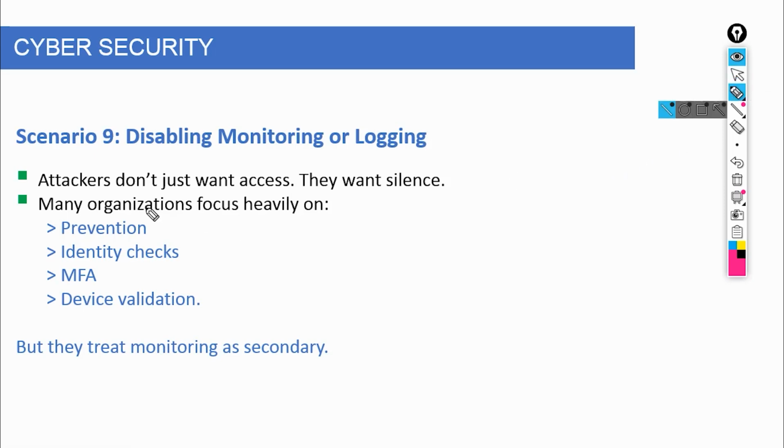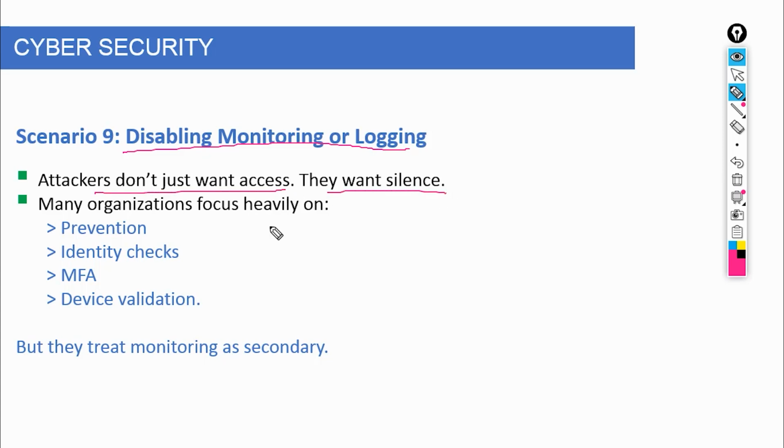So the key takeaway is this: your security is not just defined by your systems, it is defined by everyone who can access them. And sometimes, the easiest way to breach a company is not to attack it directly, but to walk in. Now let's talk about the final move attackers make once they're inside: disabling monitoring or logging.